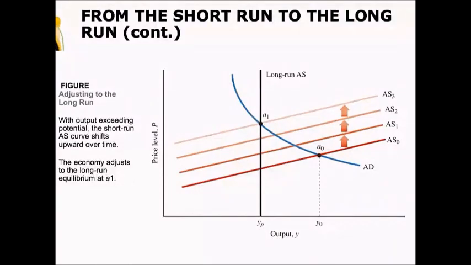So in the short run, we might see a situation where output is above potential output. That can't last forever. As the labor market goes towards equilibrium, we'll see the shifting of the short run aggregate supply curve up, movement along the aggregate demand curve to a new long run equilibrium where output equals potential output.